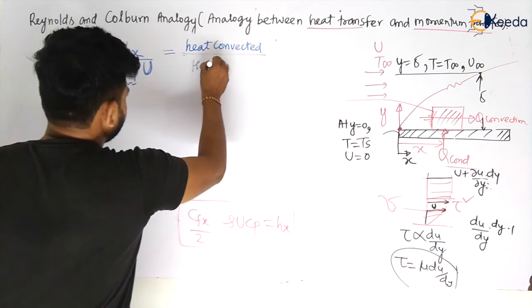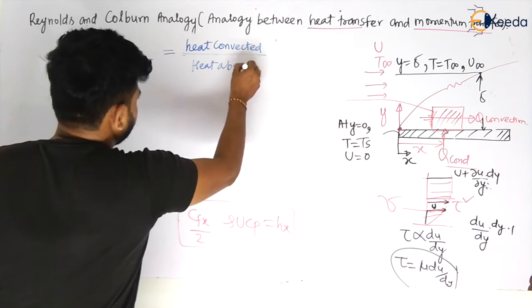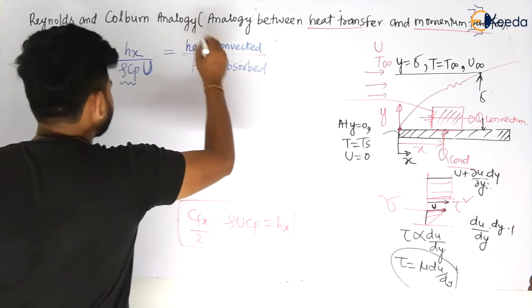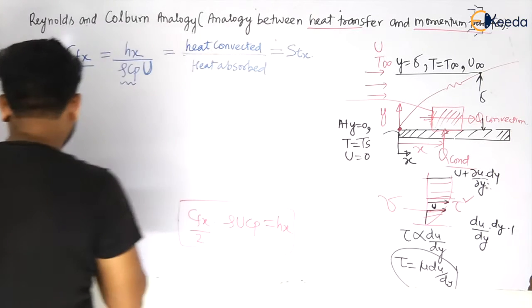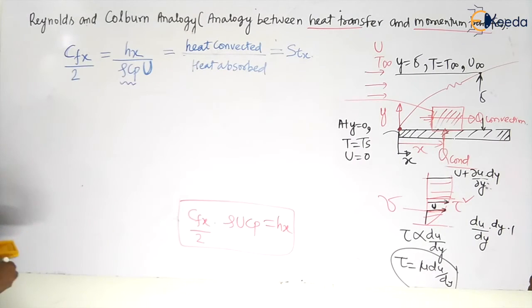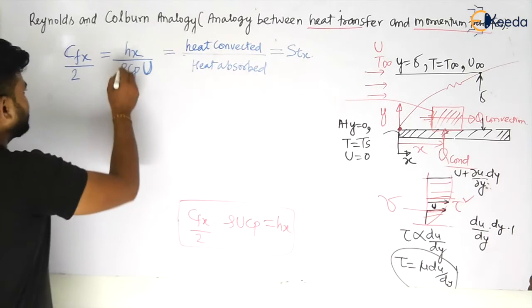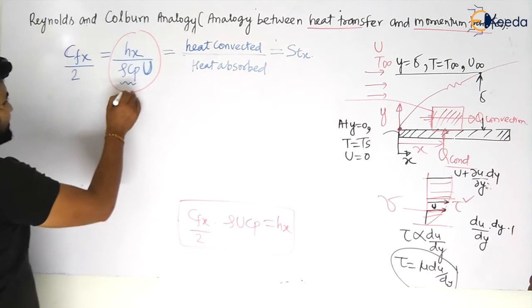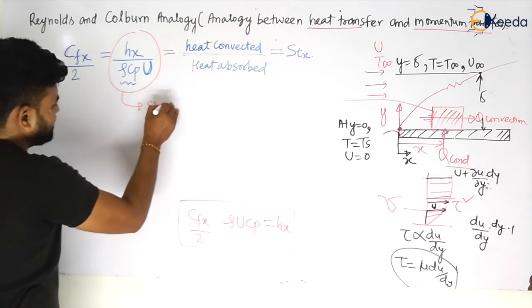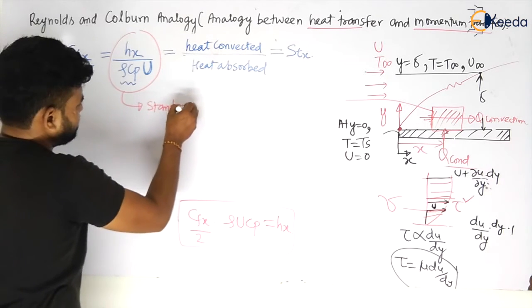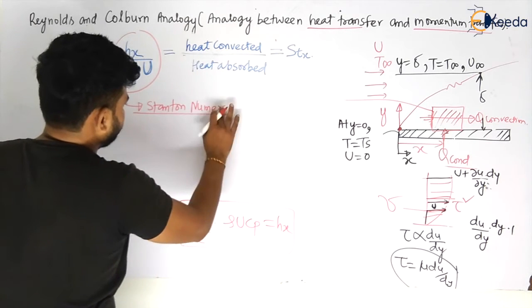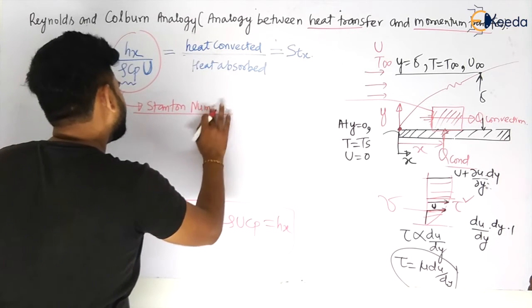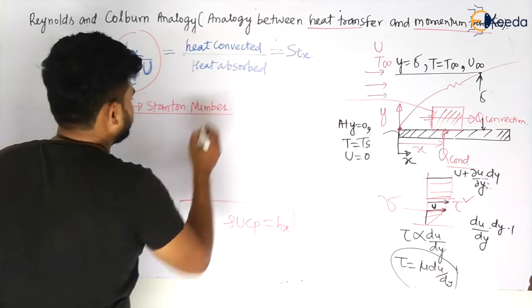Heat absorbed, and this is called your STx, which is nothing but your Stanton number, my dear students. Stanton number.